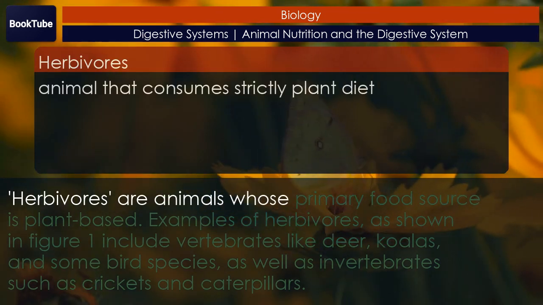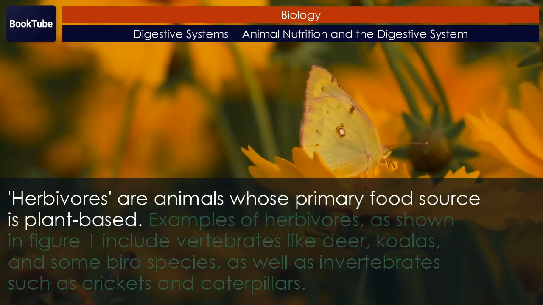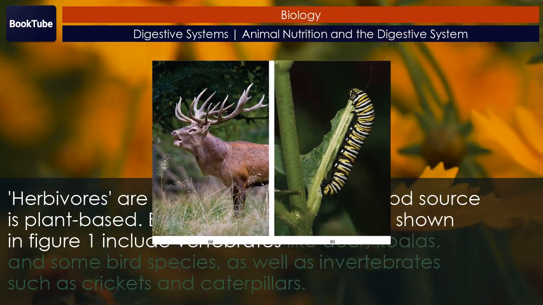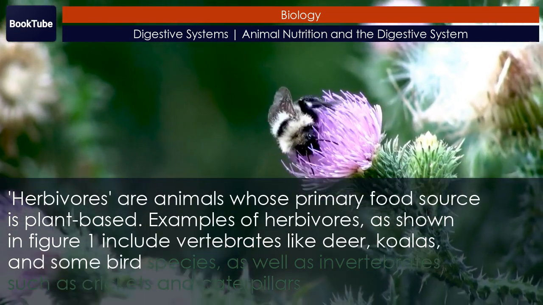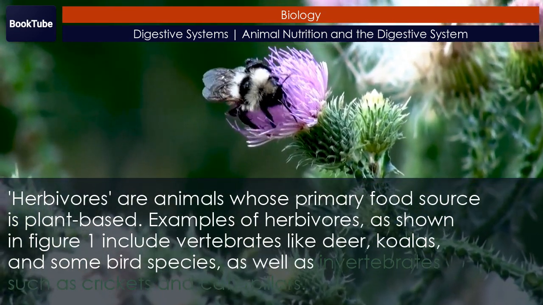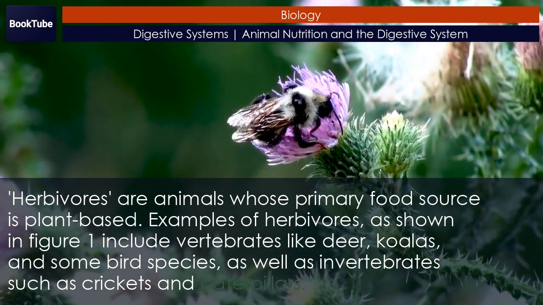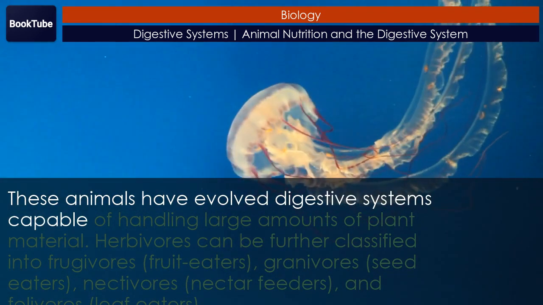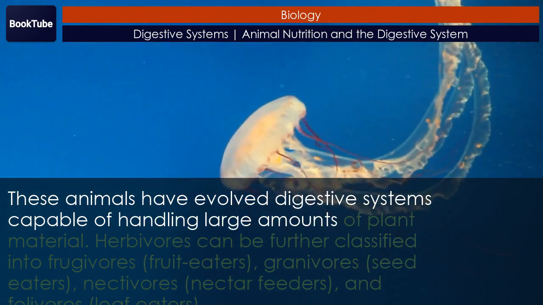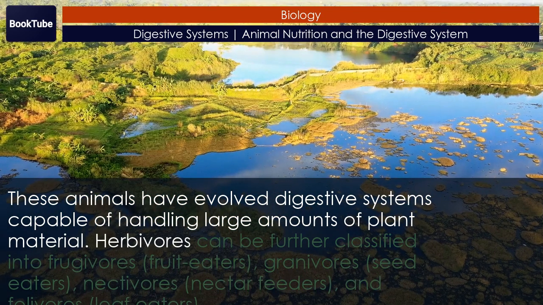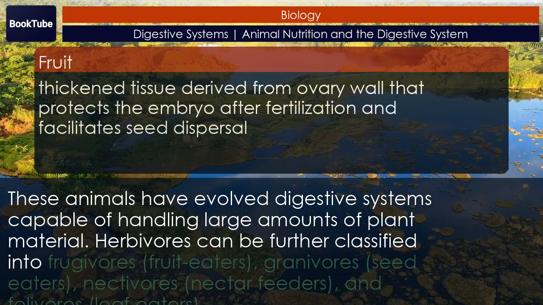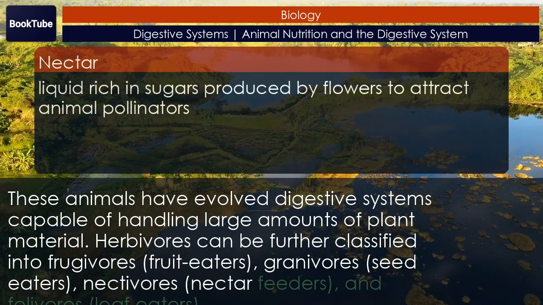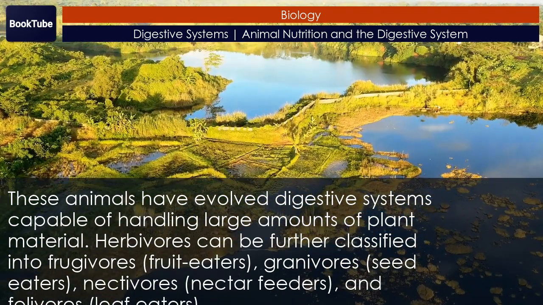Herbivores are animals whose primary food source is plant-based. Examples of herbivores, as shown in Figure 1, include vertebrates like deer, koalas, and some bird species, as well as invertebrates such as crickets and caterpillars. These animals have evolved digestive systems capable of handling large amounts of plant material. Herbivores can be further classified into frugivores, fruit eaters; granivores, seed eaters; nectivores, nectar feeders; and folivores, leaf eaters.